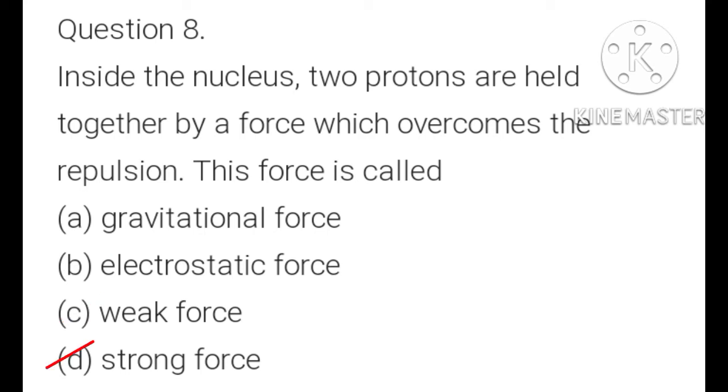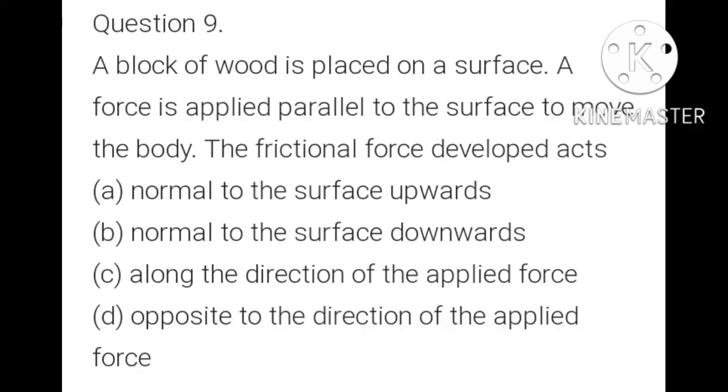We know that the force due to which protons and neutrons are held together in the nucleus, that is known as the strong nuclear force. And here in this question, D is the correct option. Inside the nucleus, two protons are held together by a force which overcomes the repulsion. This force is called the strong force.